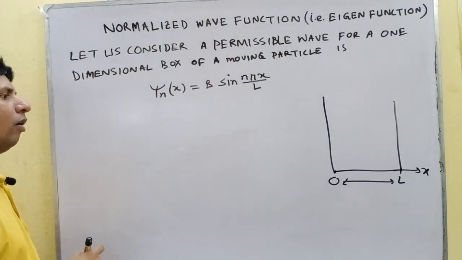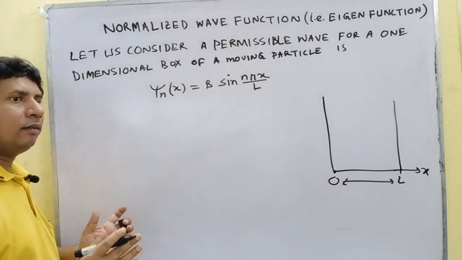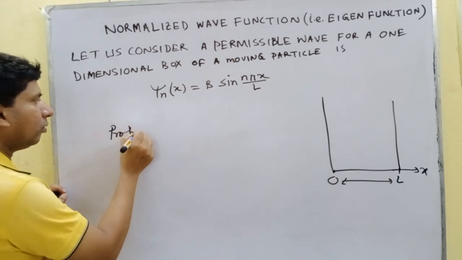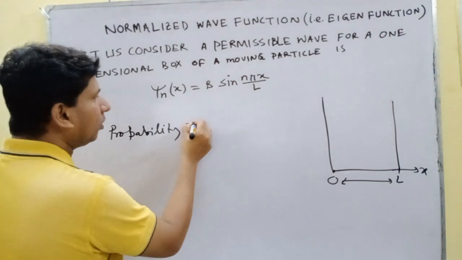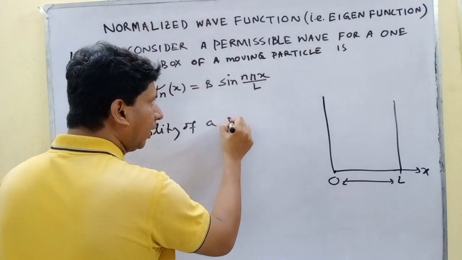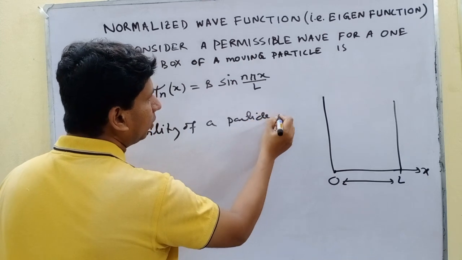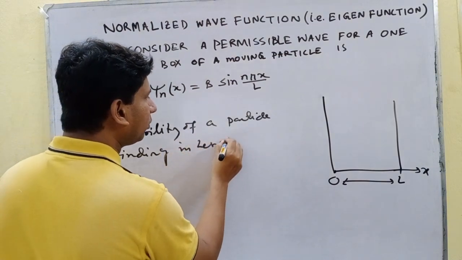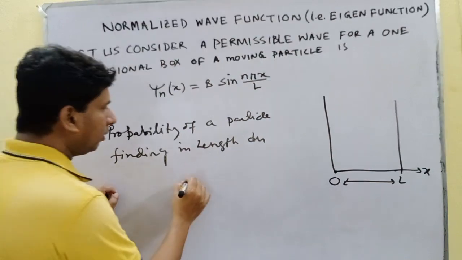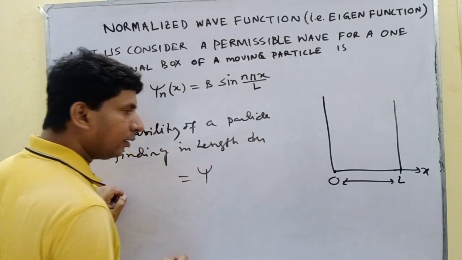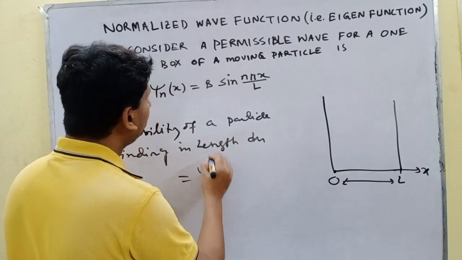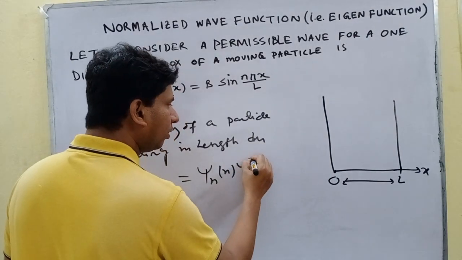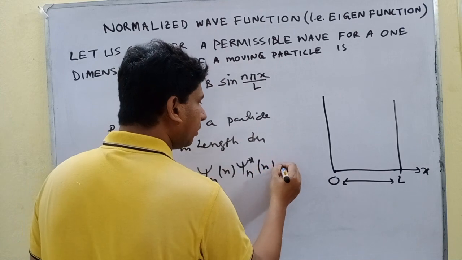The probability of finding a particle in length dx equals psi n x into psi n star x dx.